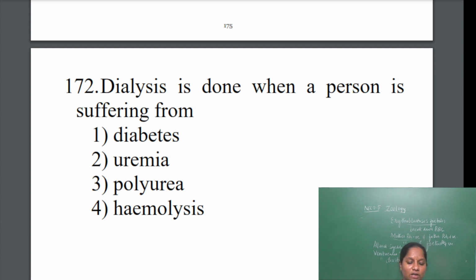That condition is called uremia. Diabetes means glucose transport is not proper. Polyuria means excessive urination. Uremia is a condition when accumulation of urea has taken place. For that purpose, dialysis is done. Hemodialysis is the method to remove the urea. The answer is the second one.